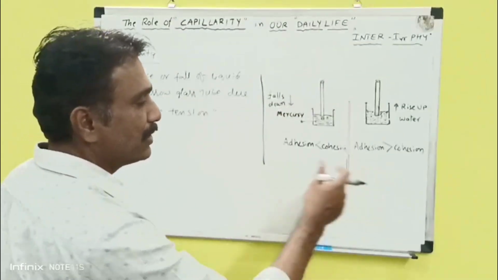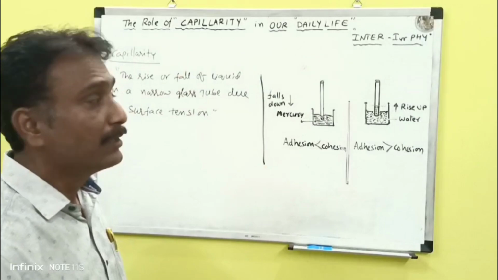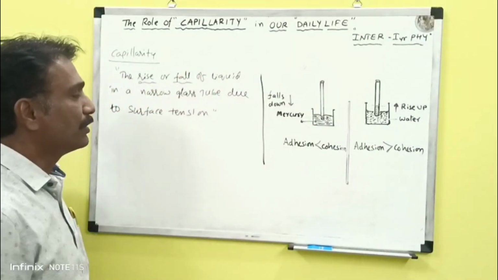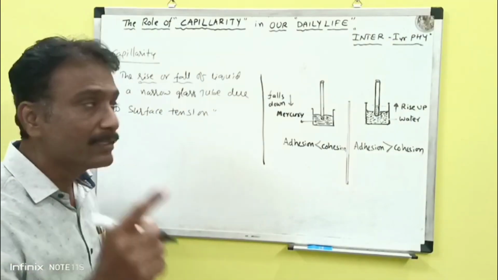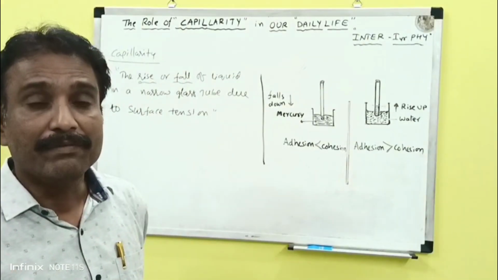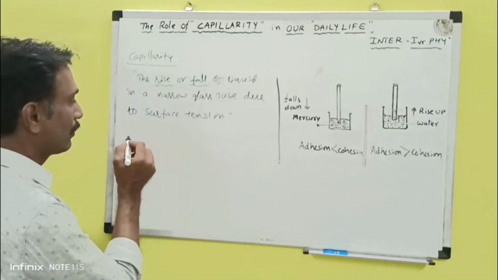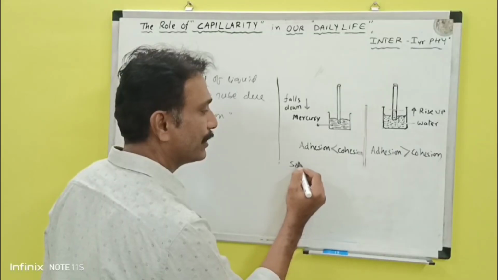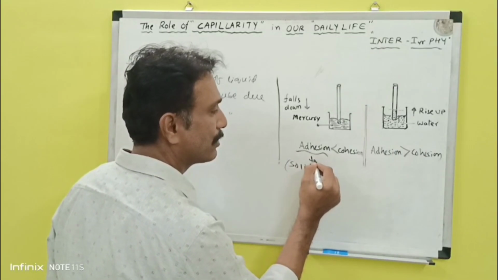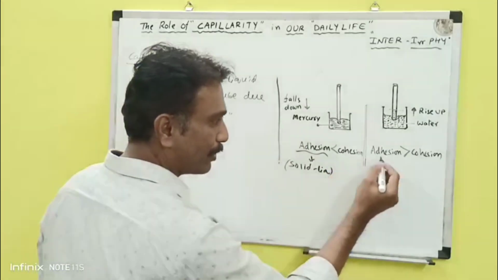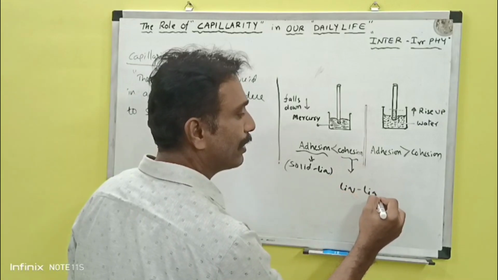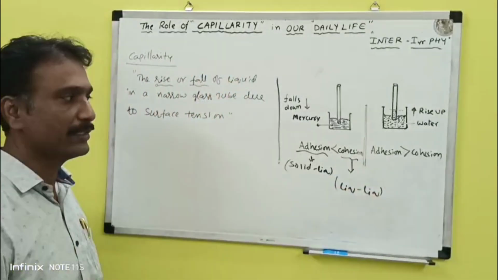In these two cases, what we observe, the rise or fall of the liquid in a narrow tube due to surface tension, is known as capillarity. Now we will see the magic of capillarity in our daily life with examples. Adhesive forces are between solid and liquid, and cohesive forces are the attractive forces between liquid and liquid molecules. We can remember this, it is important.